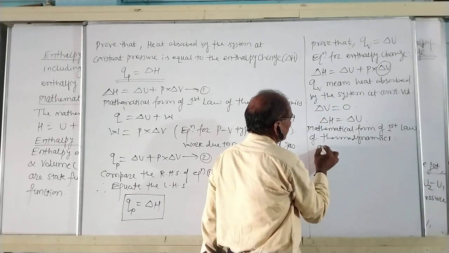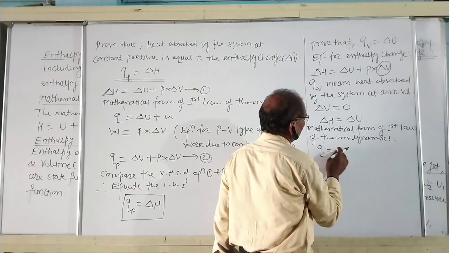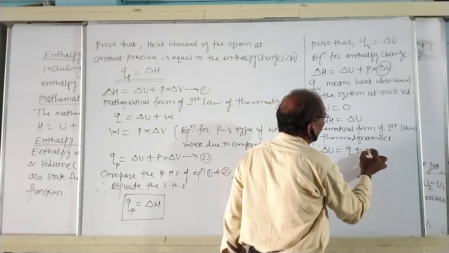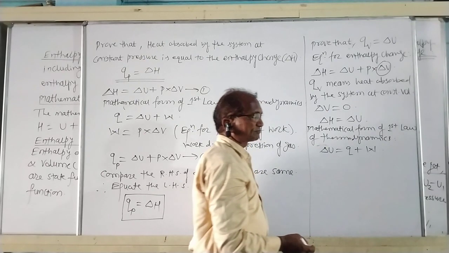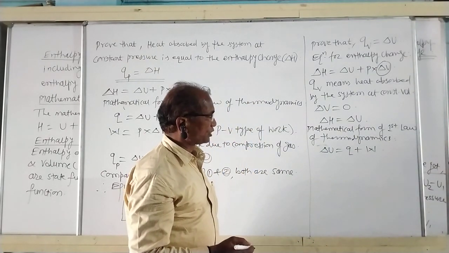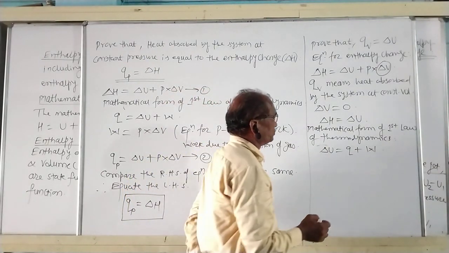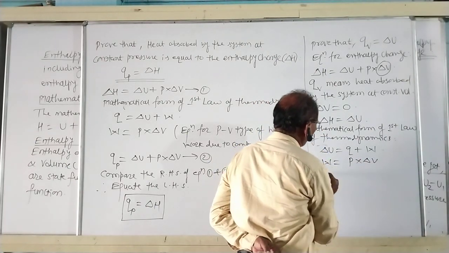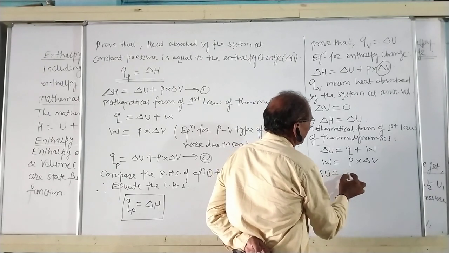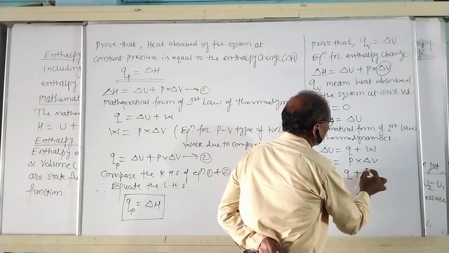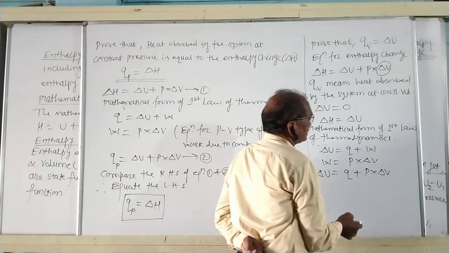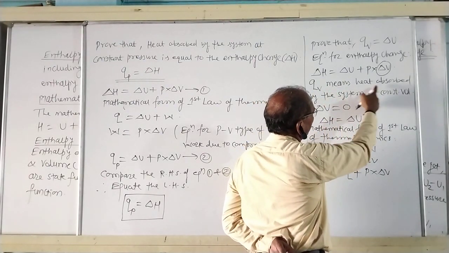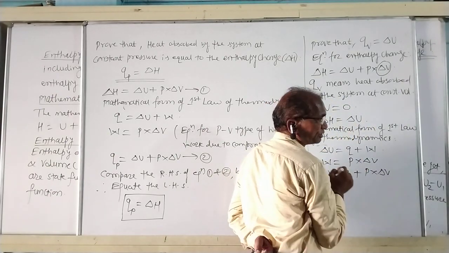That is, delta U is equal to Q plus W. But here W is equal to P into delta V. Therefore, delta U is equal to Q plus P into delta V. But here again Q means heat absorbed by the system at constant volume.